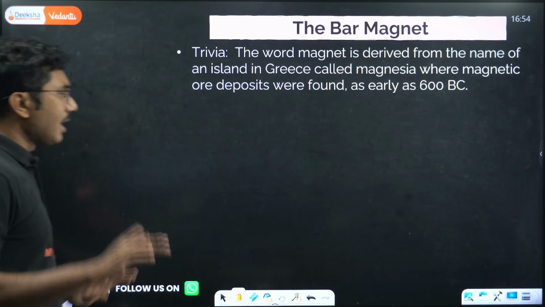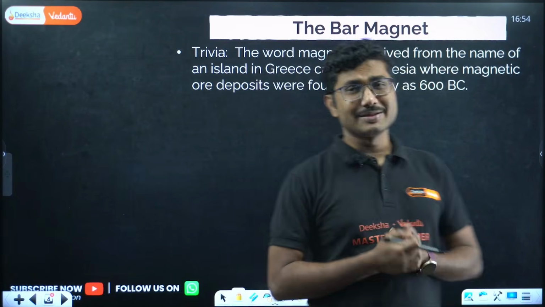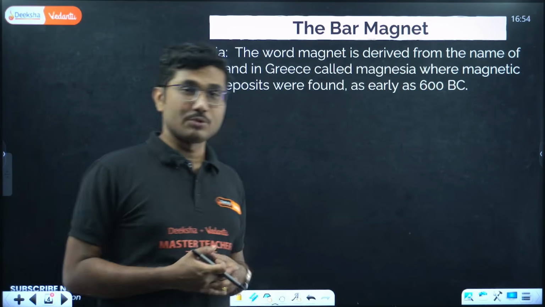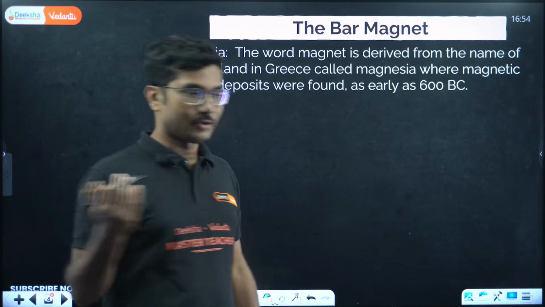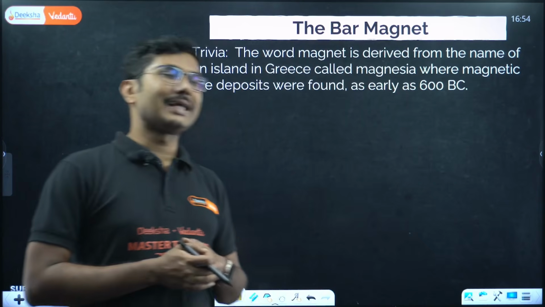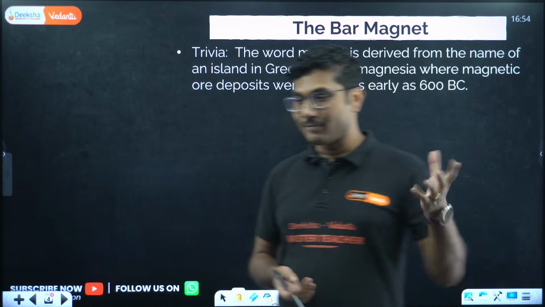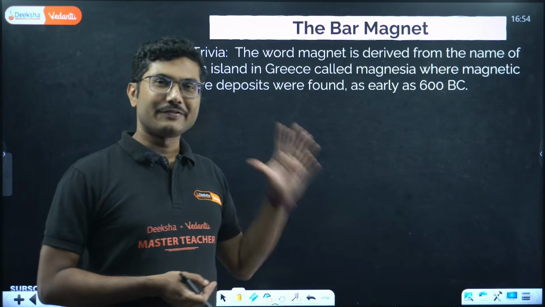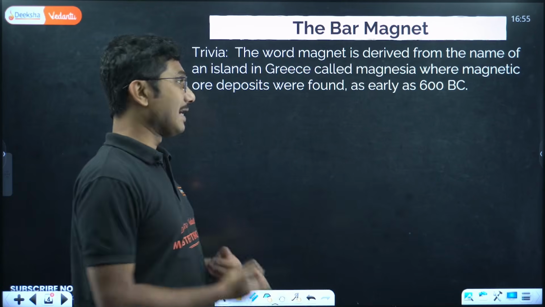So let's start with a basic trivia about bar magnet. We say magnetism. What is the meaning of this magnetism, from where did this term come into existence? There was a place called Magnesia in Greece, and from that place a natural magnet was first discovered. That's why it came from Magnesia, then it became magnet. So magnet refers to something which was discovered from Magnesia, right? That's how the term came into existence.